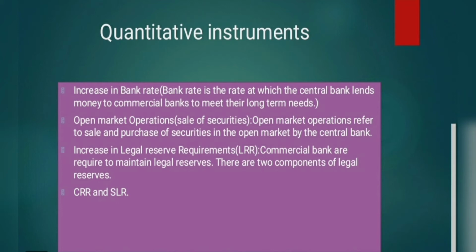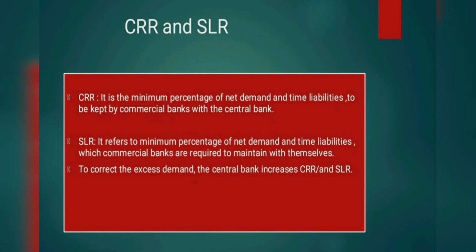What is CRR? It is the cash reserve ratio. It is the minimum percentage of net demand and time liabilities to be kept by commercial banks with the central bank. SLR refers to the minimum percentage of net demand and time liabilities which commercial banks are required to maintain with themselves. So to correct the excess demand, the central bank increases CRR or SLR. It reduces the amount of effective cash resources of commercial banks and limits their credit creating power. It ultimately helps in reducing the credit availability in the economy.